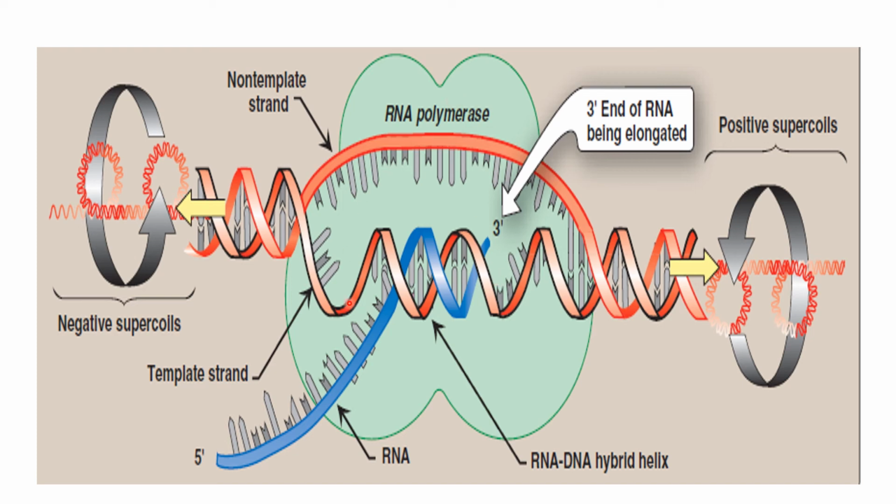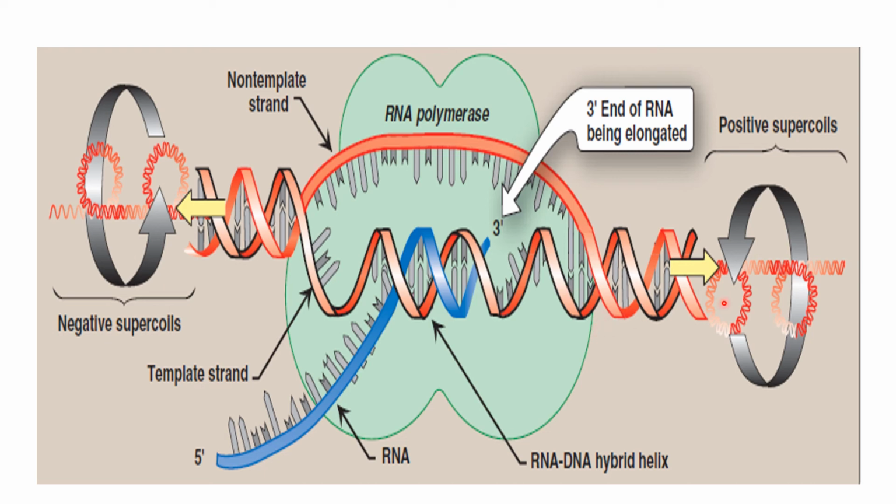In the transcriptional bubble, a hybrid of DNA and RNA takes place. This is the RNA-DNA hybrid, with newly synthesized RNA in the 5' to 3' direction, in the transcriptional bubble.